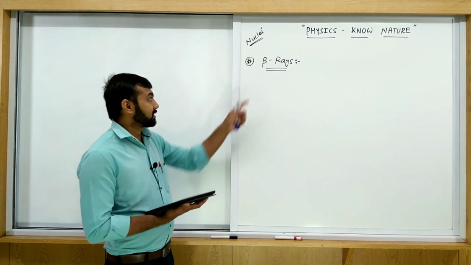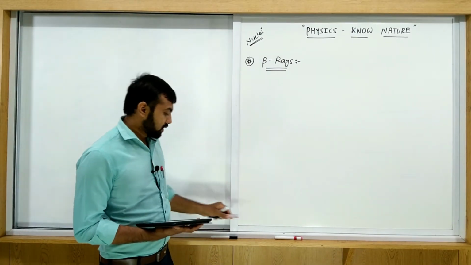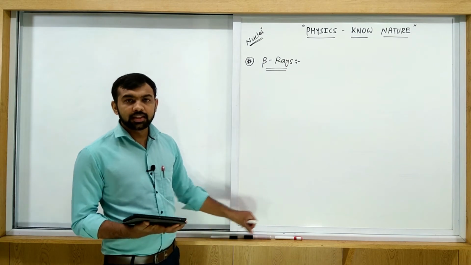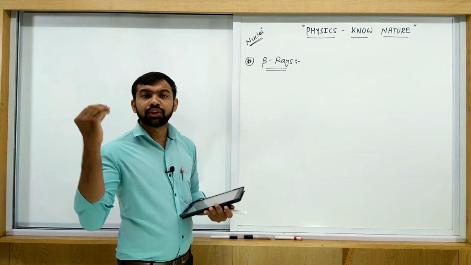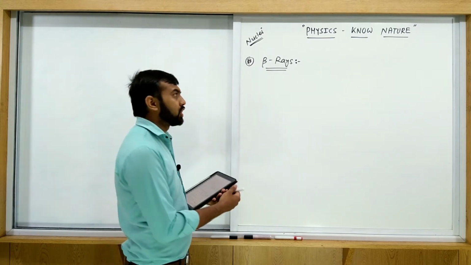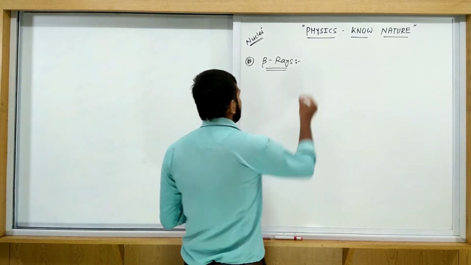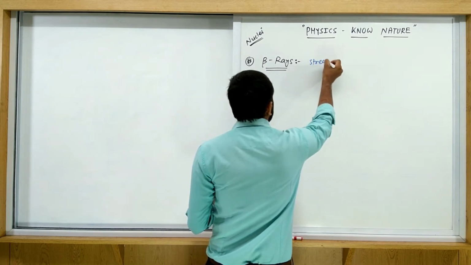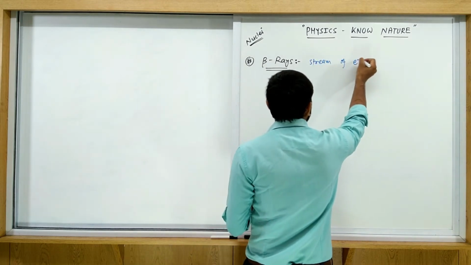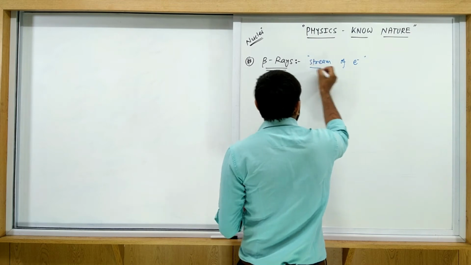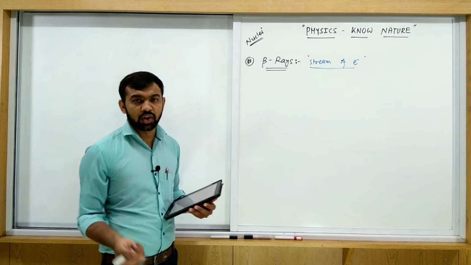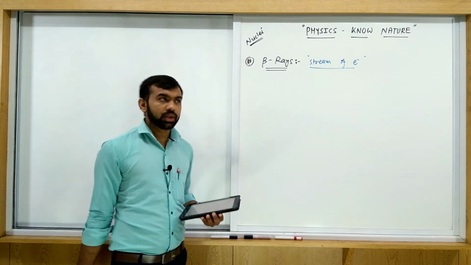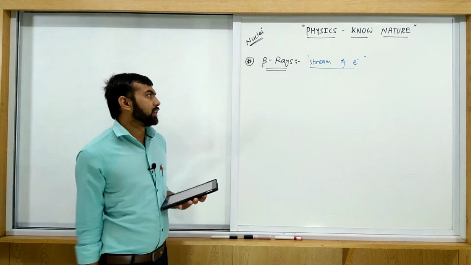Okay, let us discuss the beta rays. So write down first, beta ray is a stream of electrons, like alpha ray is a stream of helium nuclei. In the case of beta plus, it is a stream of positrons, the antiparticle of the electron. So write down, stream of electrons.